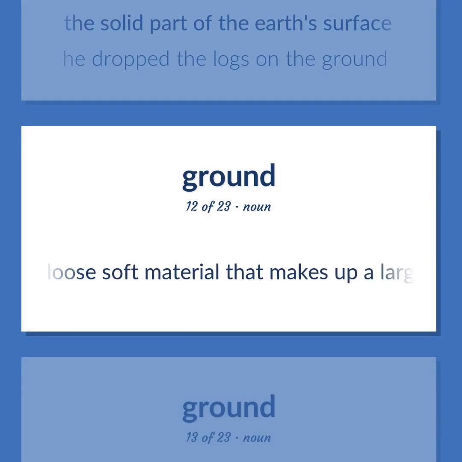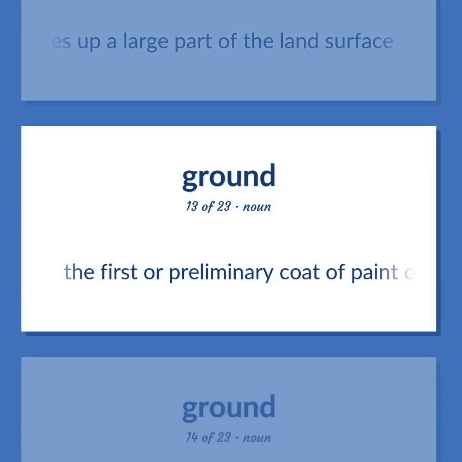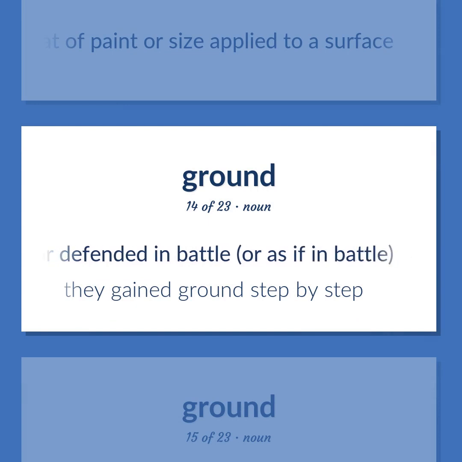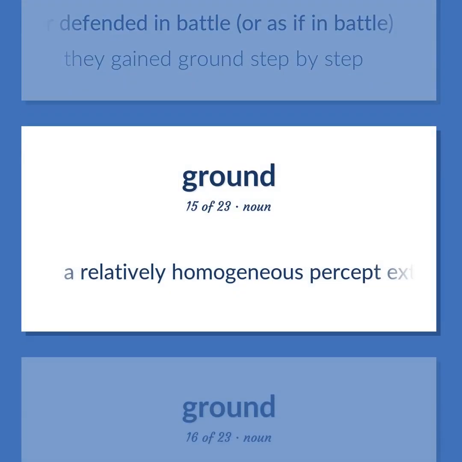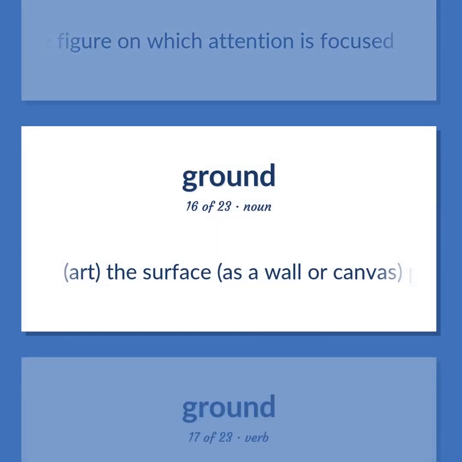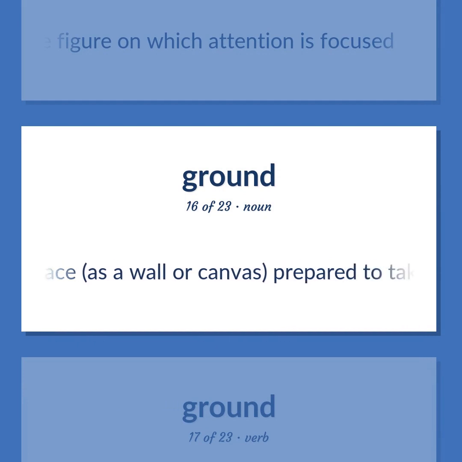The loose soft material that makes up a large part of the land surface. The first or preliminary coat of paint or size applied to a surface. A position to be won or defended in battle, or as if in battle. They gained ground step by step. A relatively homogeneous percept extending back of the figure on which attention is focused. Art: the surface, as a wall or canvas, prepared to take the paint for a painting.